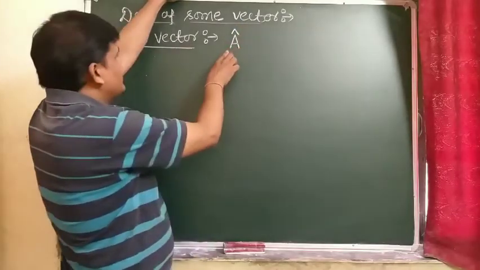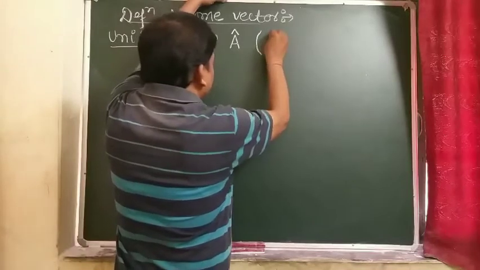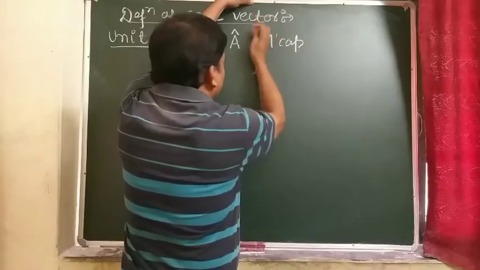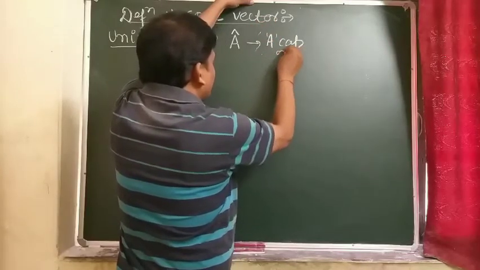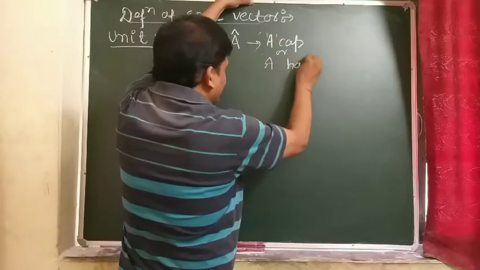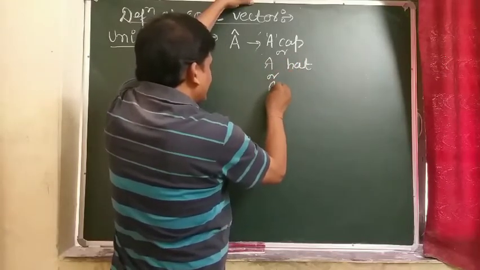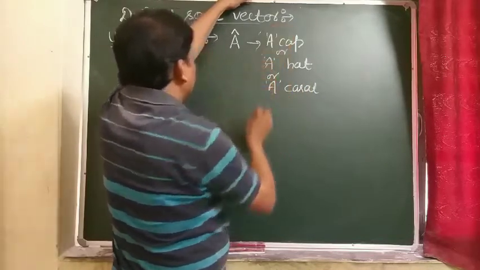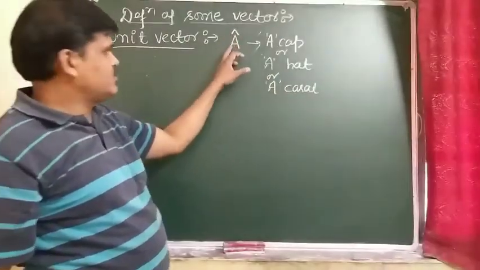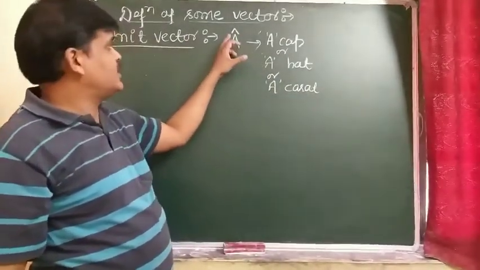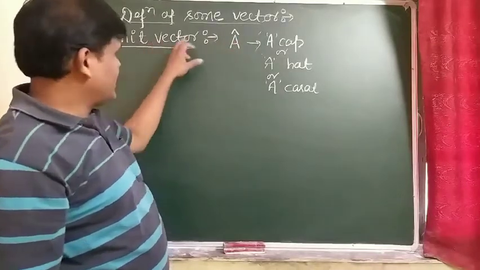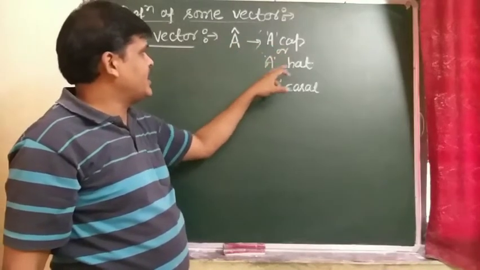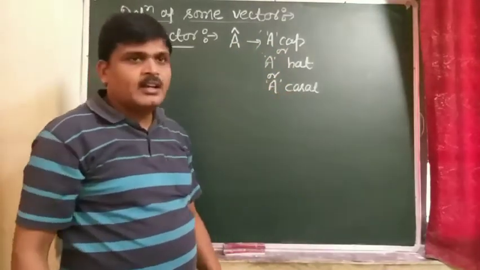We read it as A cap, or A hat, or A caret. If any alphabet has a cap, we read it as a unit vector.